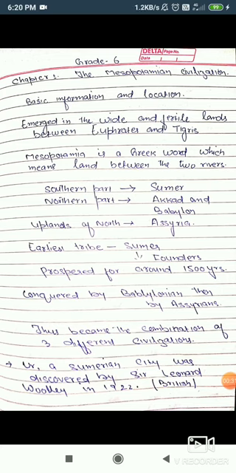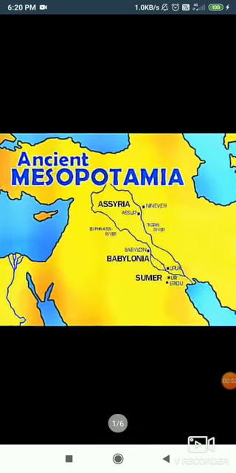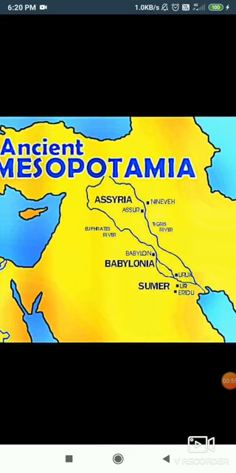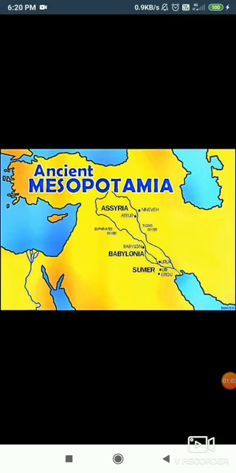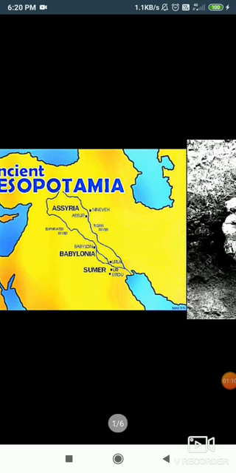So the first point we are going to learn about is the basic information and the location of this civilization. As we know, it emerged in the wide and fertile lands between the two rivers, Euphrates and Tigris. As you can see in the map on the right side of your screen, it is the river Tigris, and on the left of your screen is the river Euphrates. These are the two main rivers and the lands around them were fertile. That's why Mesopotamian civilization emerged here.